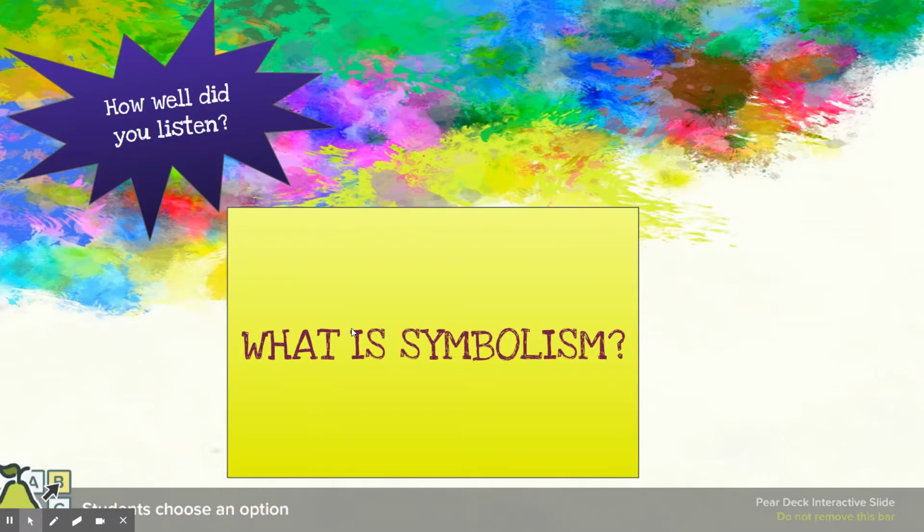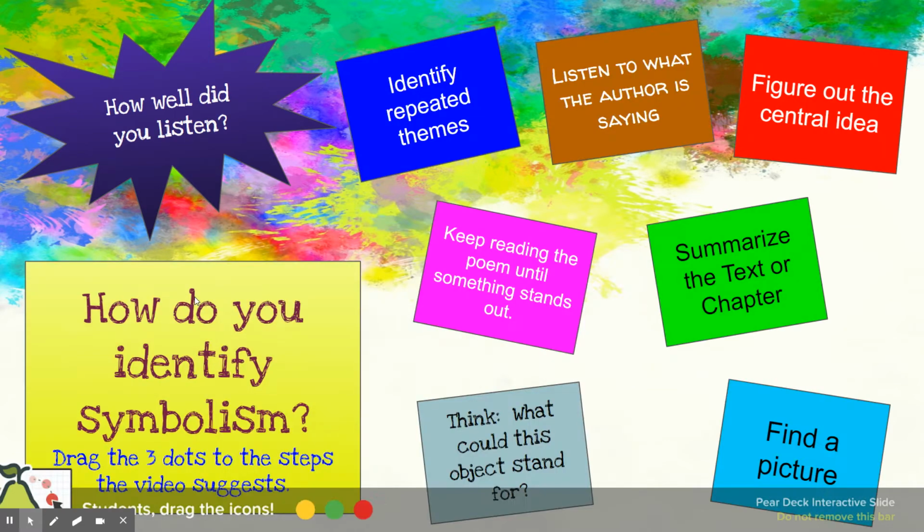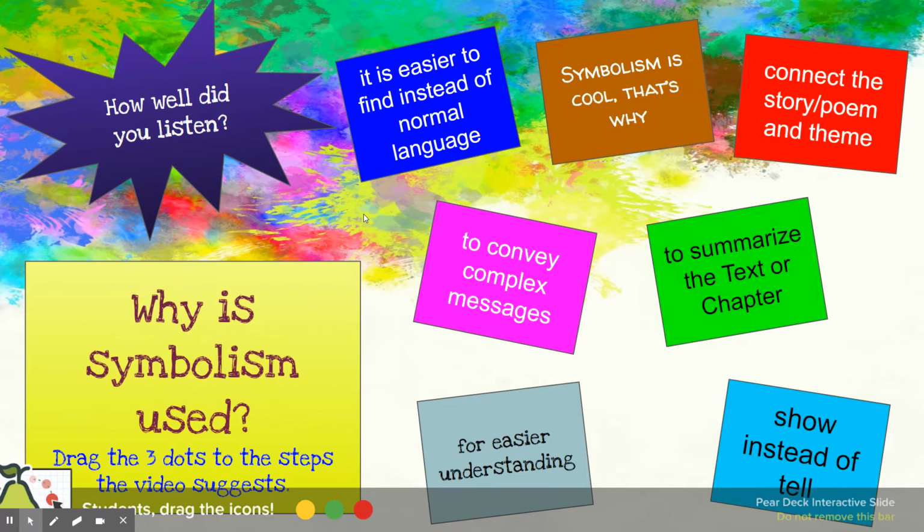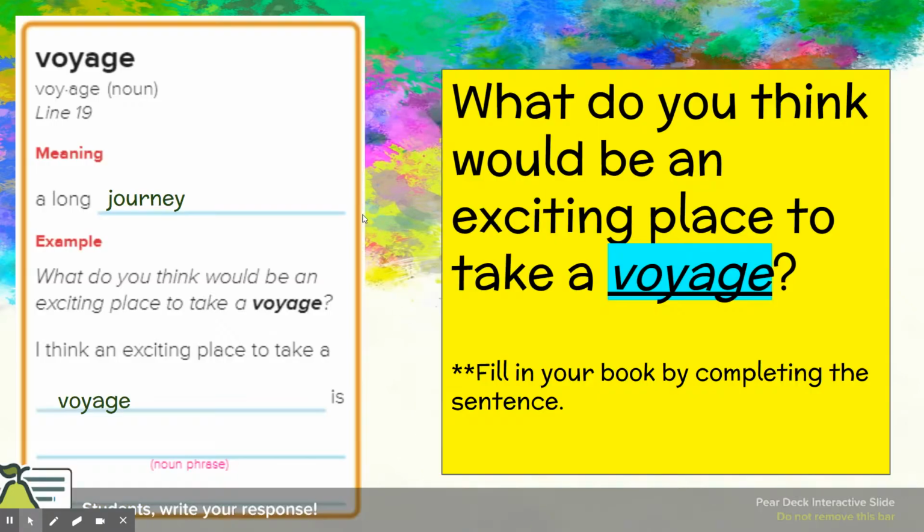And then you have some questions here with a Pear Deck, okay? This one's multiple choice. But this one, you're going to have to drag the dots, so make sure, how do you identify symbolism? You know the three things that are mentioned. Why is symbolism used? There were three things mentioned in the video as well, so you're going to drag the dots to the three things, so pay attention to that.